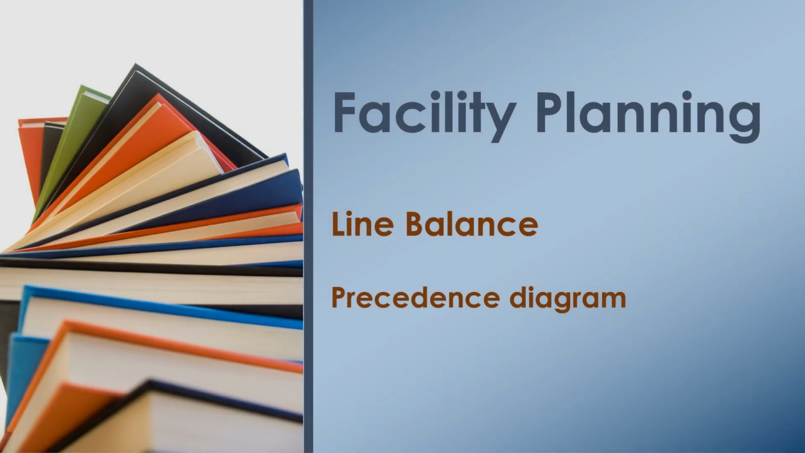Hello, everybody. Line balancing is used in facility planning aiming to group tasks such that these groups have approximately equal time requirements so that the idle time along the production time is minimized. Consequently, the labor and equipment utilization is maximized.